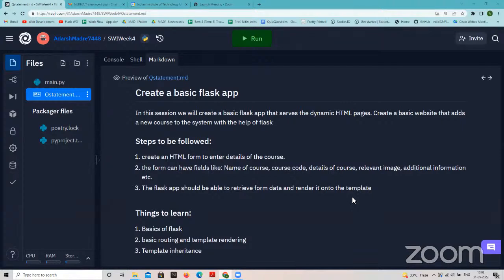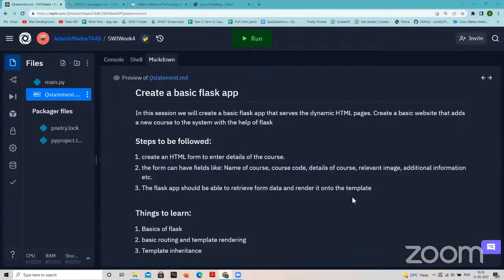I'm referring to the week 2 and week 3 Solve with Instructor sessions, where we added 3 courses. Those 3 courses were static, and nothing else could have been done with them. Only the information referring to those courses was there. Here we are creating a form which will add a new course to the system.